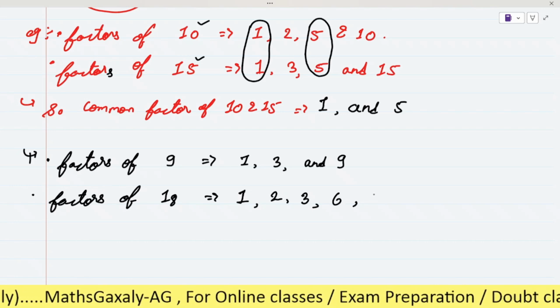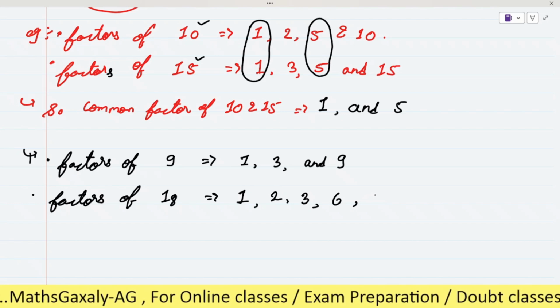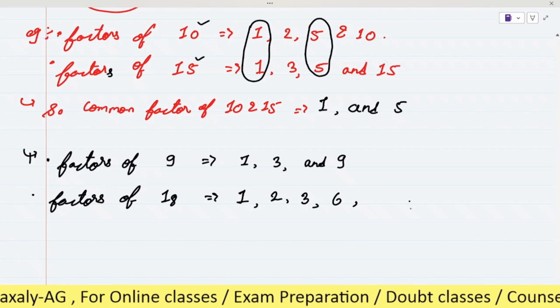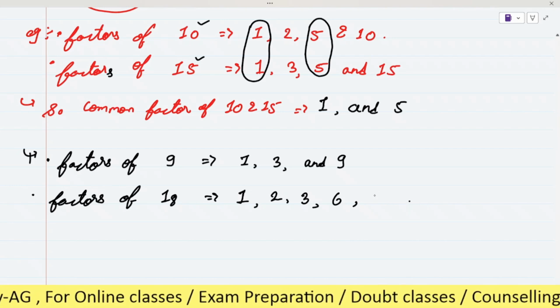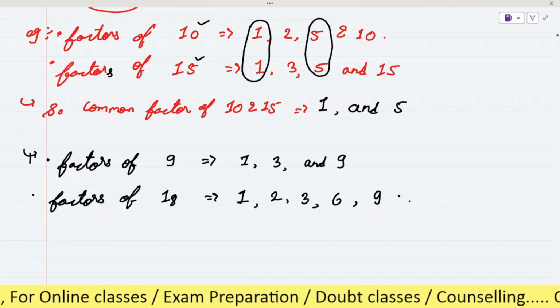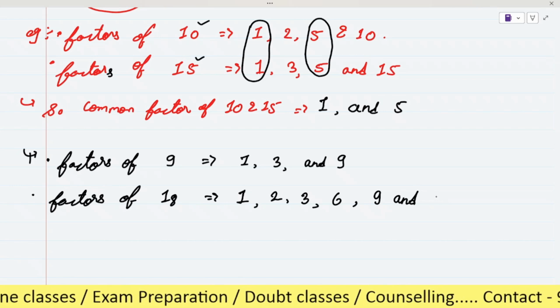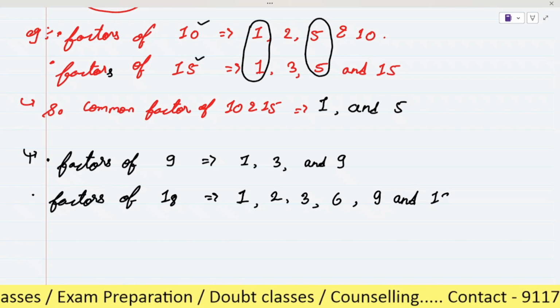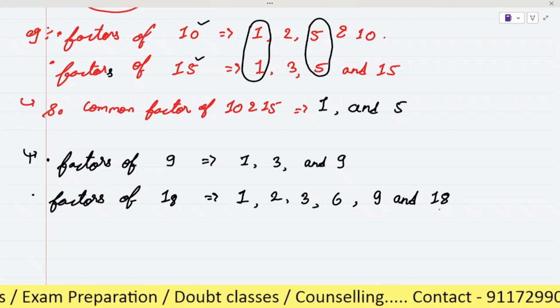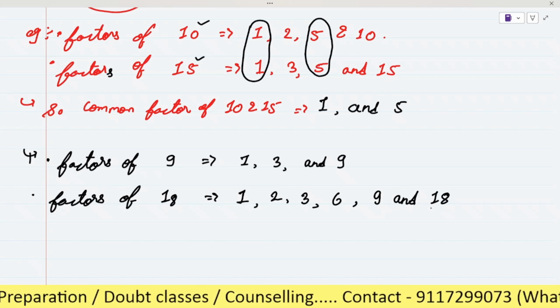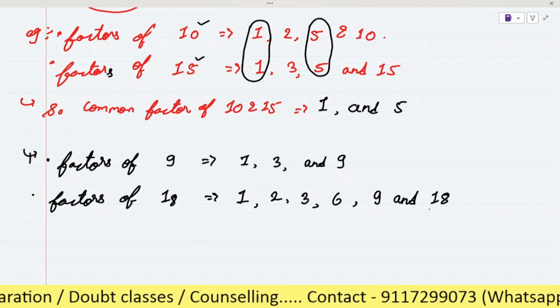After this 9, and in the last, 18, the number itself. Because the greatest factor of any number is the number itself, in the last we will write the number itself.